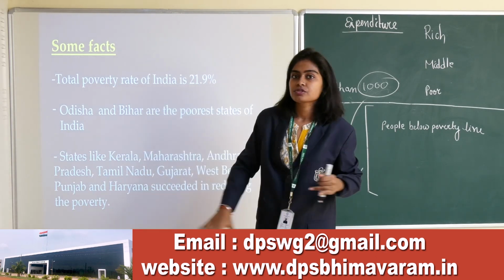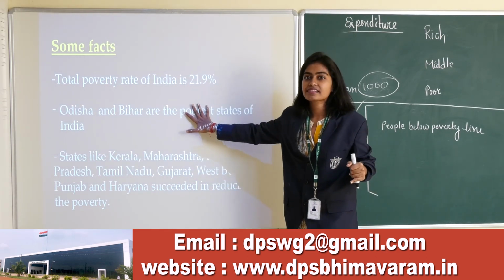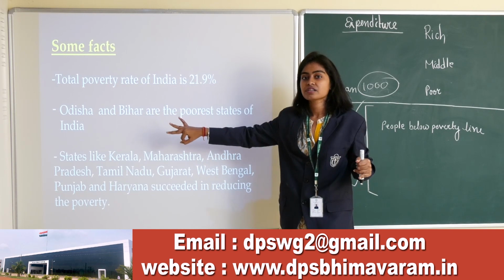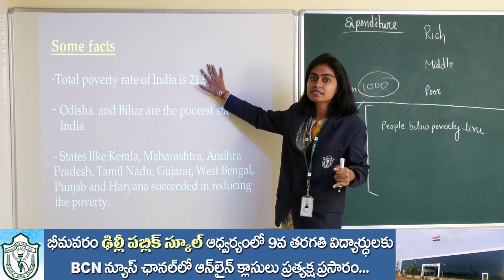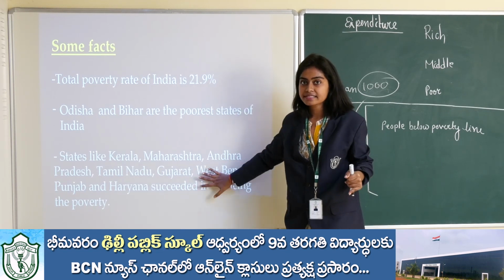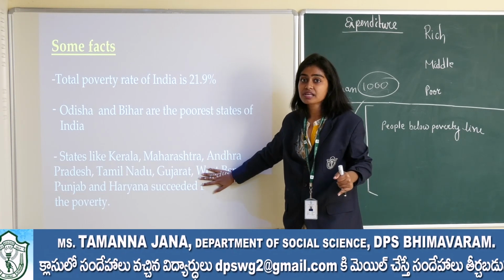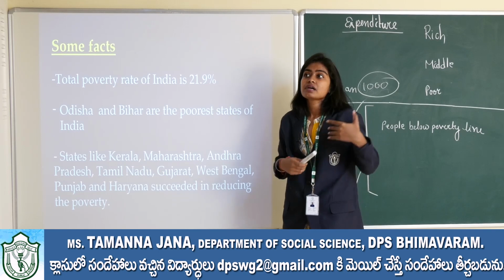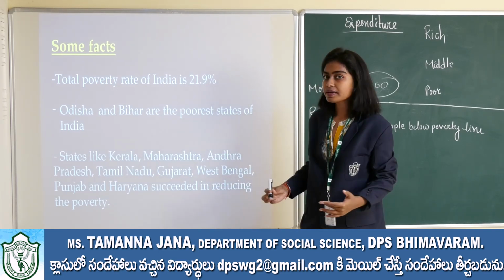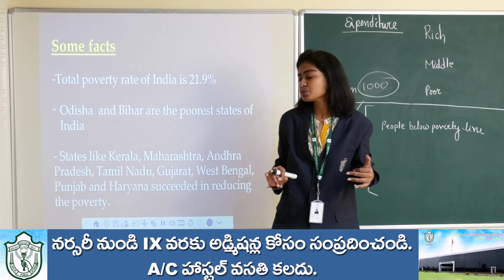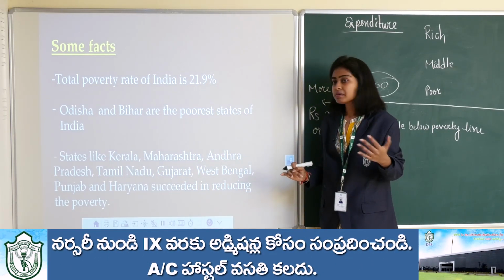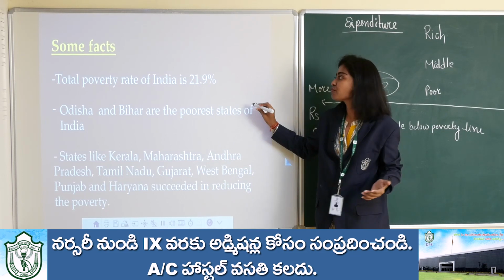So who are the poorest states in India? Odisha and Bihar. What is the total amount of poverty in India? That is 21.9%. And these are the states that were successful in reducing poverty to a large extent: West Bengal, Kerala, Maharashtra, Tamil Nadu, Gujarat, Punjab, Haryana. So it's an achievement for India.